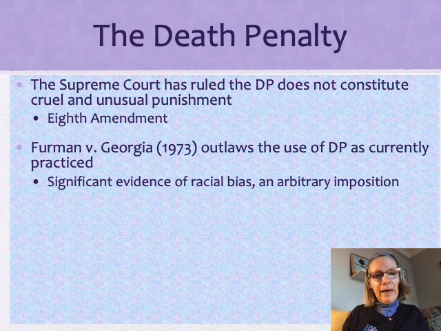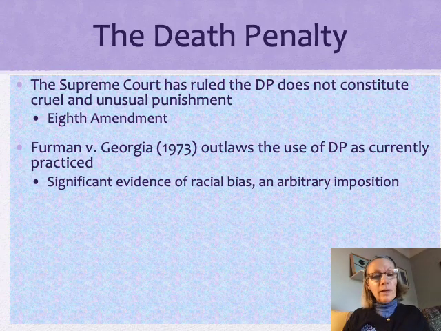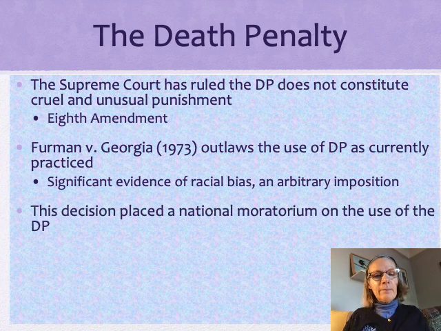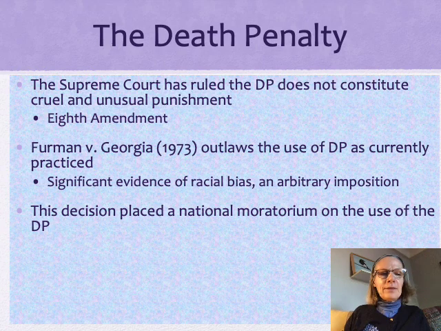And looking at that aggregate data and the evidence of racial bias, the Supreme Court said, whoa, let's take a pause here in terms of the imposition of the death penalty. And so they basically said that the decision in Furman outlaws the use of the death penalty as currently practiced, okay? They said the way it's currently practiced is arbitrary and capricious, violates due process, and ultimately is cruel and unusual punishment because people are getting random sentences of death for all practical purposes.